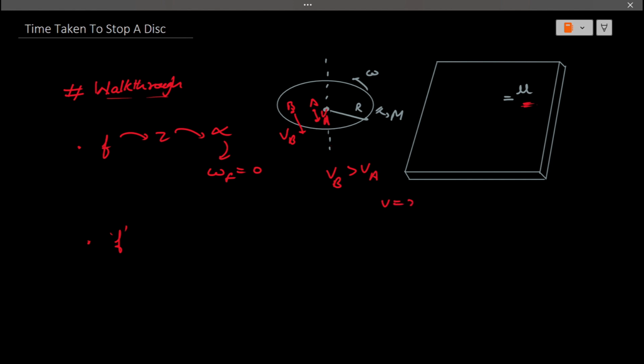This is because V is equal to x times omega and x is the linear distance from the center. X can have values such as 0 and have the value r for any arbitrary point on the periphery of the disk as well. So we have V is equal to x times omega and VB has to be greater than VA because of the linear distance being greater from the center. So it is an anomaly again. Friction is not constant because we are considering the entire plane of the disk, and of course we're going to have to integrate this now.